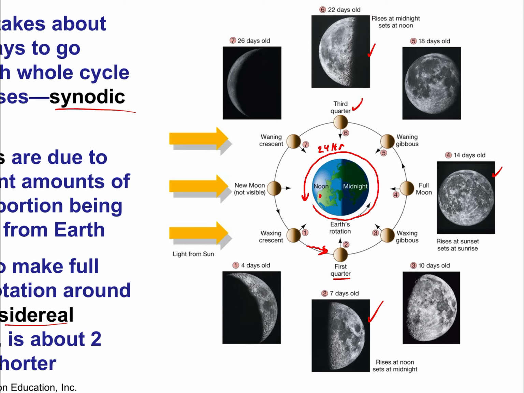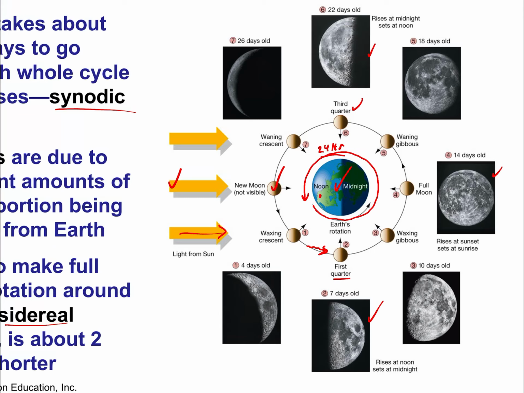Why is that? That's just because of the relative position of Earth, the moon, and the sun, and the resulting sunlight from the sun. The sun is so far away that light is coming in completely parallel like this. If the moon is between us and the sun, then the moon is dark. Also, the time that the moon rises and sets will vary. New moons rise with the sun and set with the sun, because the rising and setting is just apparent motion due to, you guessed it, the 24-hour Earth rotational motion around its own axis.